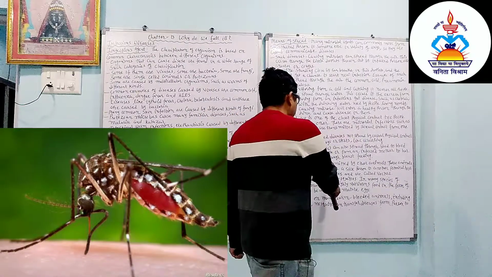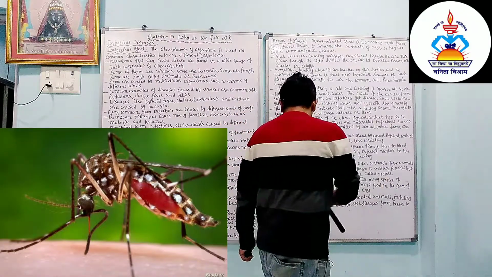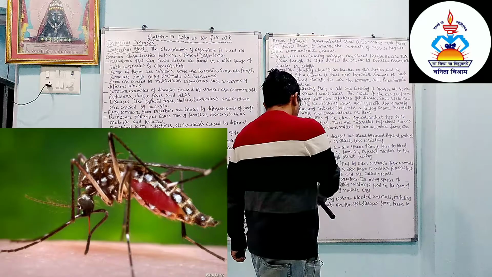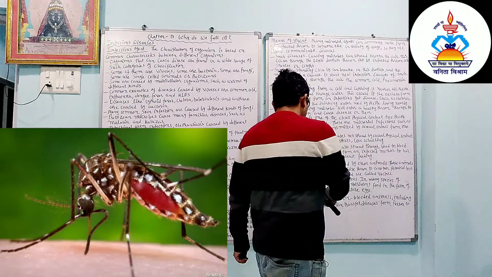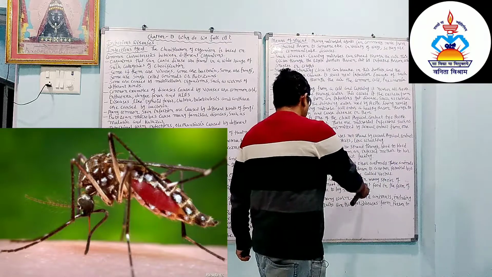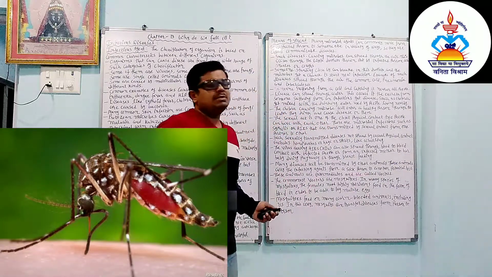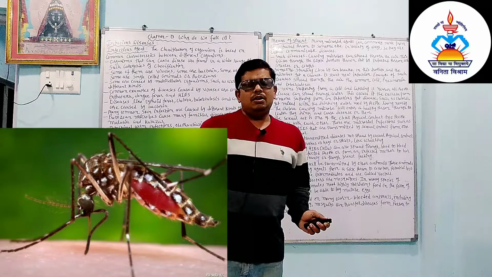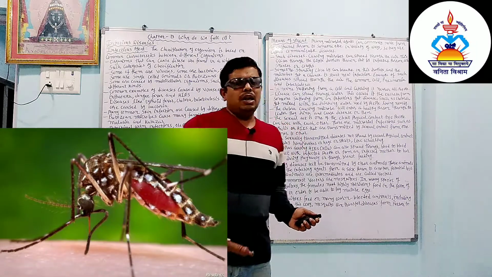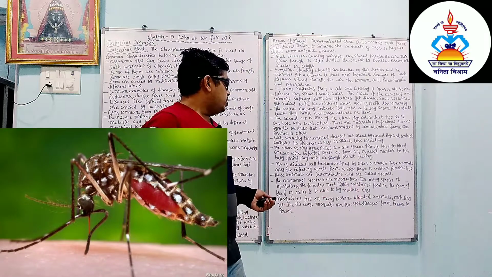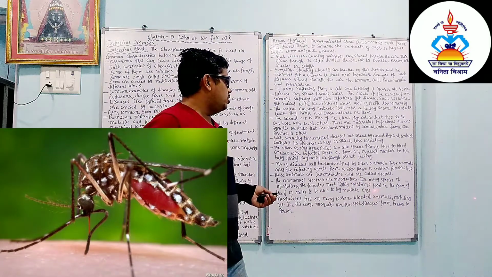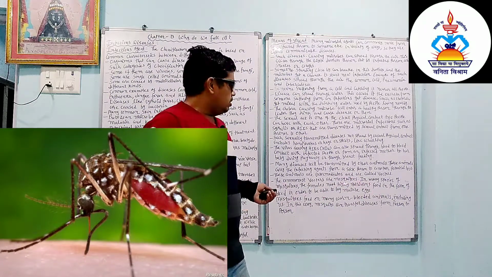The commonest vectors are mosquitoes. In many species of mosquito, the female needs high nutrient food in the form of blood in order to be able to lay mature eggs. So malaria is spread by the female Anopheles mosquito. To lay eggs it needs more nutrition, and that nutrition is in the form of blood.